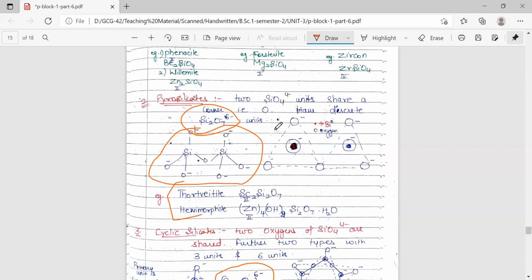In the next video, we'll be starting with our next unit, that is P block 2, where we'll be discussing mainly three groups. No, sorry, we'll be discussing group 15, 16, and 17.